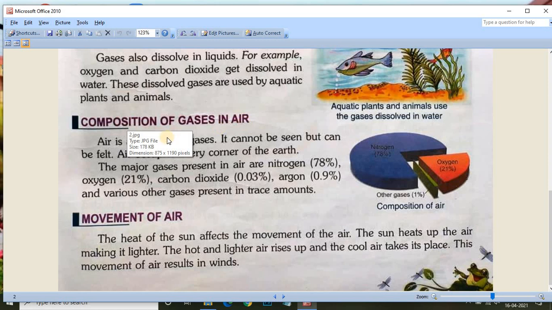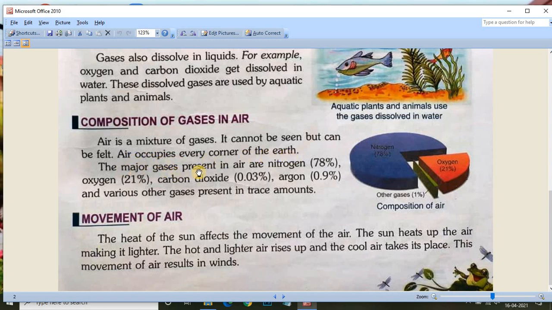Composition of gases in air. Air is a mixture of gases. It cannot be seen but can be felt. You cannot see the air but you can feel it. Air occupies every corner of the earth.